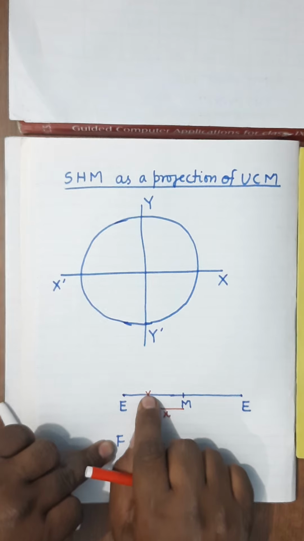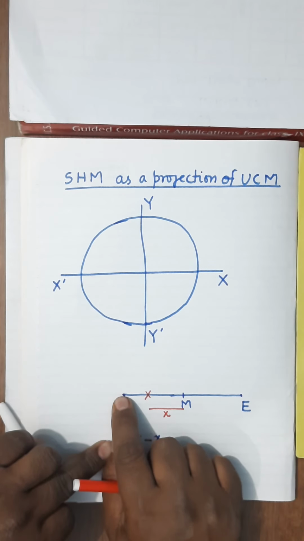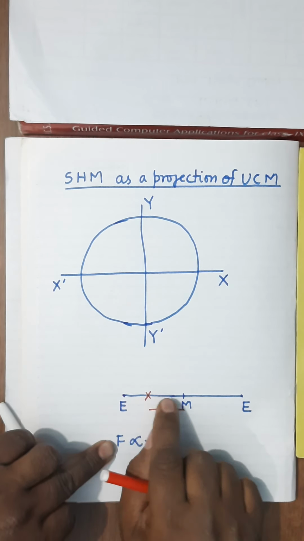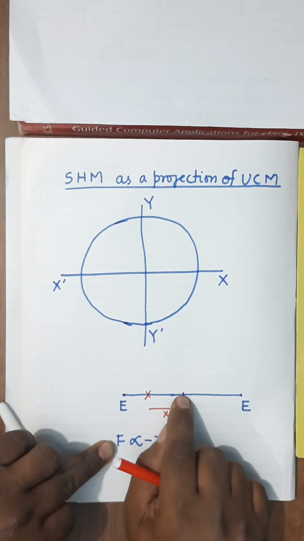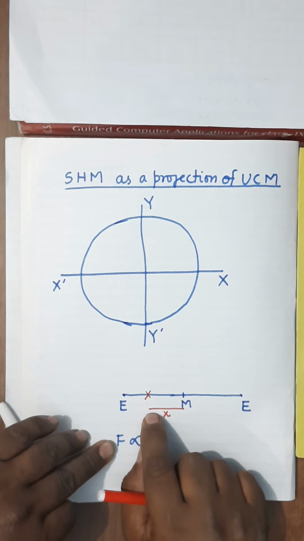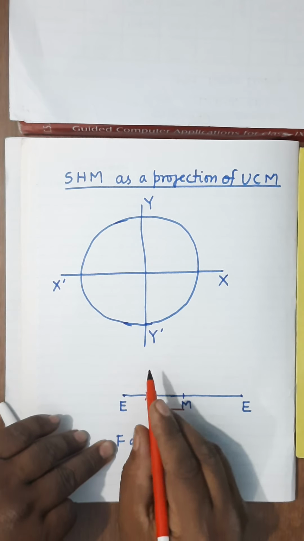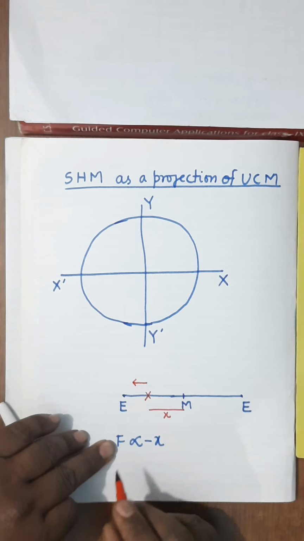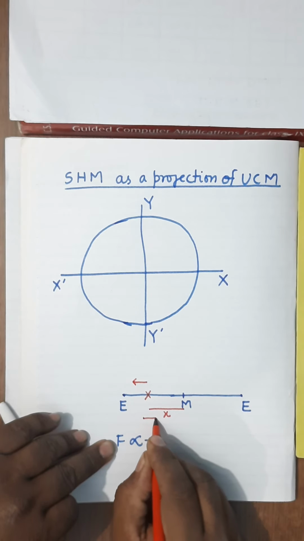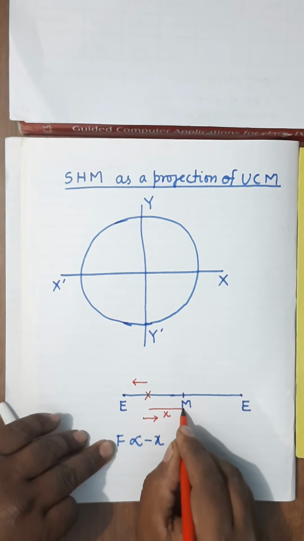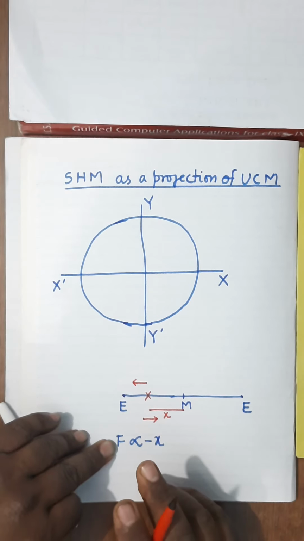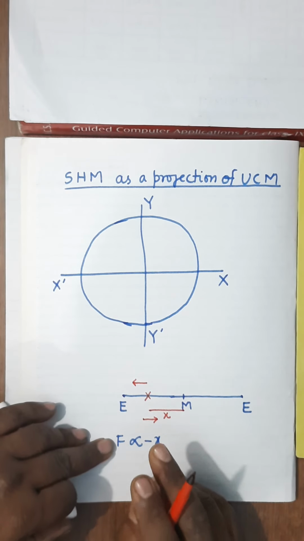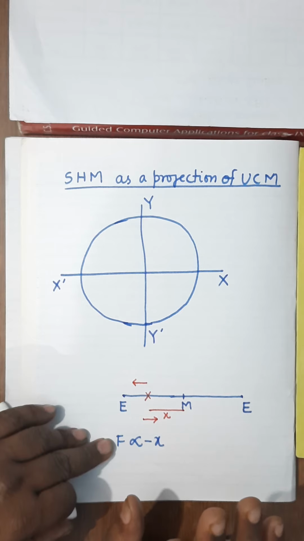Whether the particle is approaching the extreme position or the mean position, in every case, what will the displacement be? It will be x. Meaning, whether the particle is going towards the extreme position or coming towards the mean position, the displacement will be this much, x. It is clear? It is always away from the mean position.